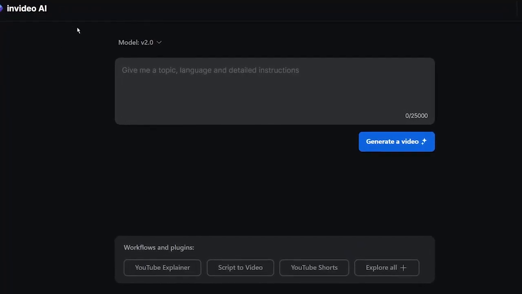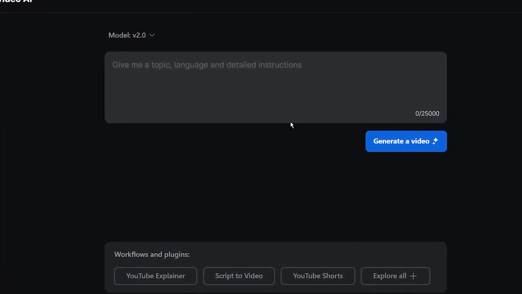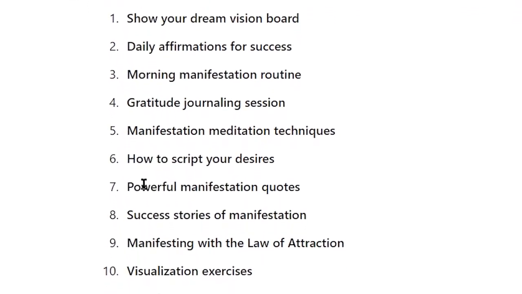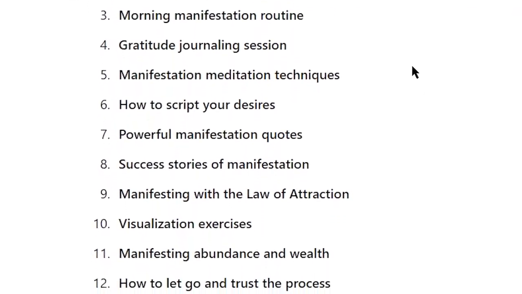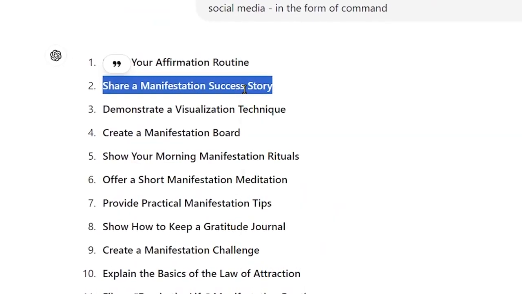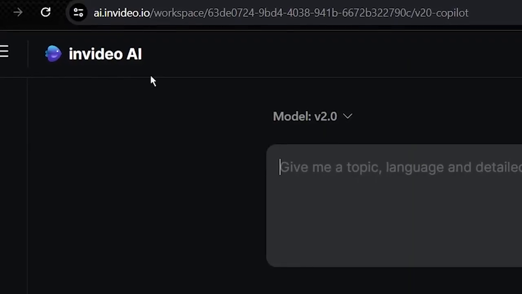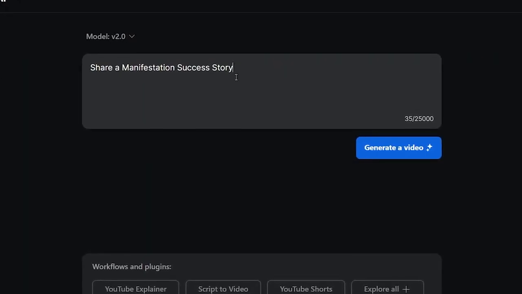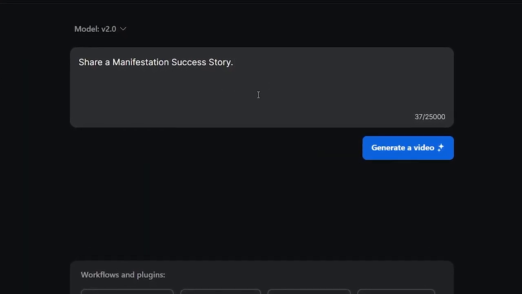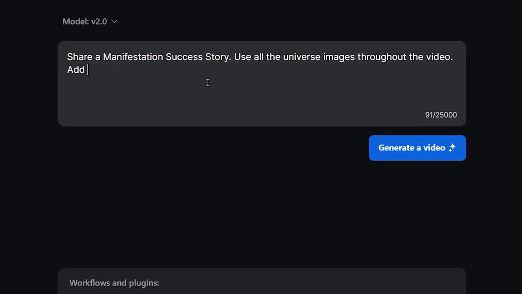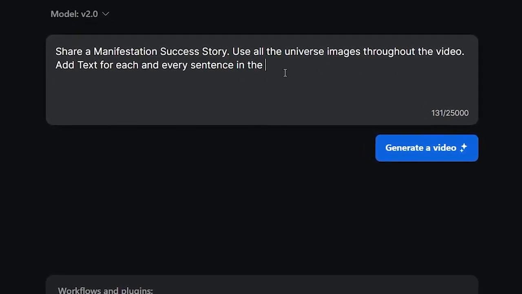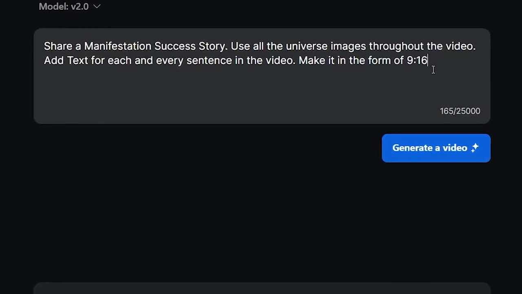So once you log into your account, this is how your dashboard will look. And now you can just start by copying any of the 50 video ideas from ChatGPT. So let's say I want to start with: share a manifestation success story. I will just copy it from ChatGPT, come over to invideo AI, and paste it in this box. Then I will add some other details like use all the universe images throughout the video, add text for each and every sentence in the video, make it in the form of 9:16.